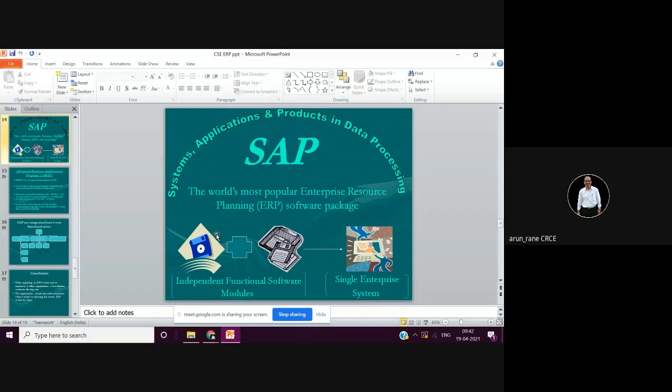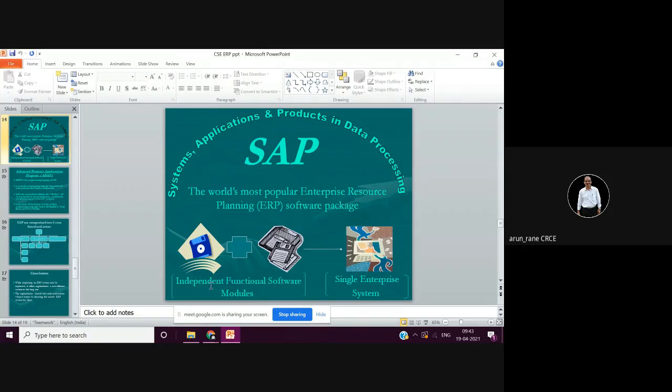Its full form is Systems, Applications, and Products in data processing. So basically, it processes and links the data. And it is the most popular ERP software, since the beginning.